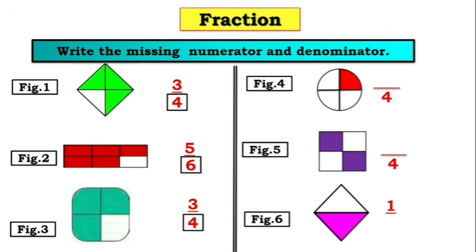In figure 4, there are 4 equal parts. So 4 is the denominator and 1 part is colored. So 1 is the numerator. Now in figure 5, there are 4 equal parts and 2 parts are colored. So 4 is the denominator and 2 is the numerator. Now in figure 6, 2 parts are over here. 1 part is colored. So 1 is the numerator and 2 is the denominator.